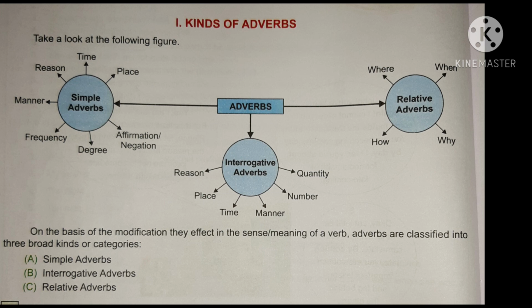And if I am asking you, could you please help me? Then you are saying, no, I am busy. There, no is the adverb of negation. It is showing the negative aspect of an action. Then we can say it is an adverb of negation. So, yes is an adverb of affirmation and no is an adverb of negation. Surely is an adverb of affirmation. Then no way is an adverb of negation. Many words are there showing yes or no, having the same meaning as yes or no. We can say it is adverb of affirmation or adverb of negation.